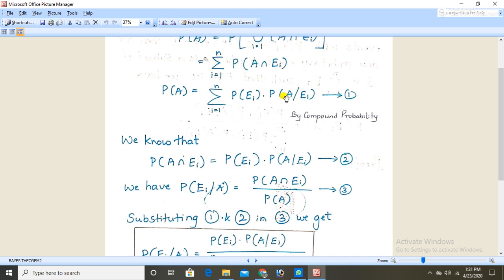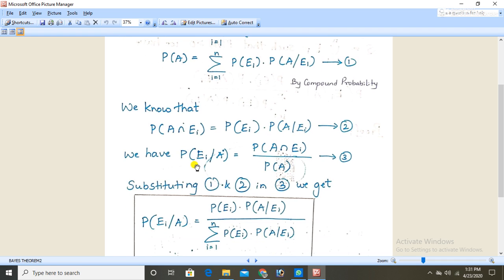Then next we know that the probability of A intersection E_i is equal to P(E_i) into P(A | E_i). Here it is. This is equation number 2. Then comes next. We have the probability of E_i given A, that is P(E_i | A), equal to the probability of A intersection E_i divided by P(A). This is equation 3. So these are three equations: 1, 2, 3.